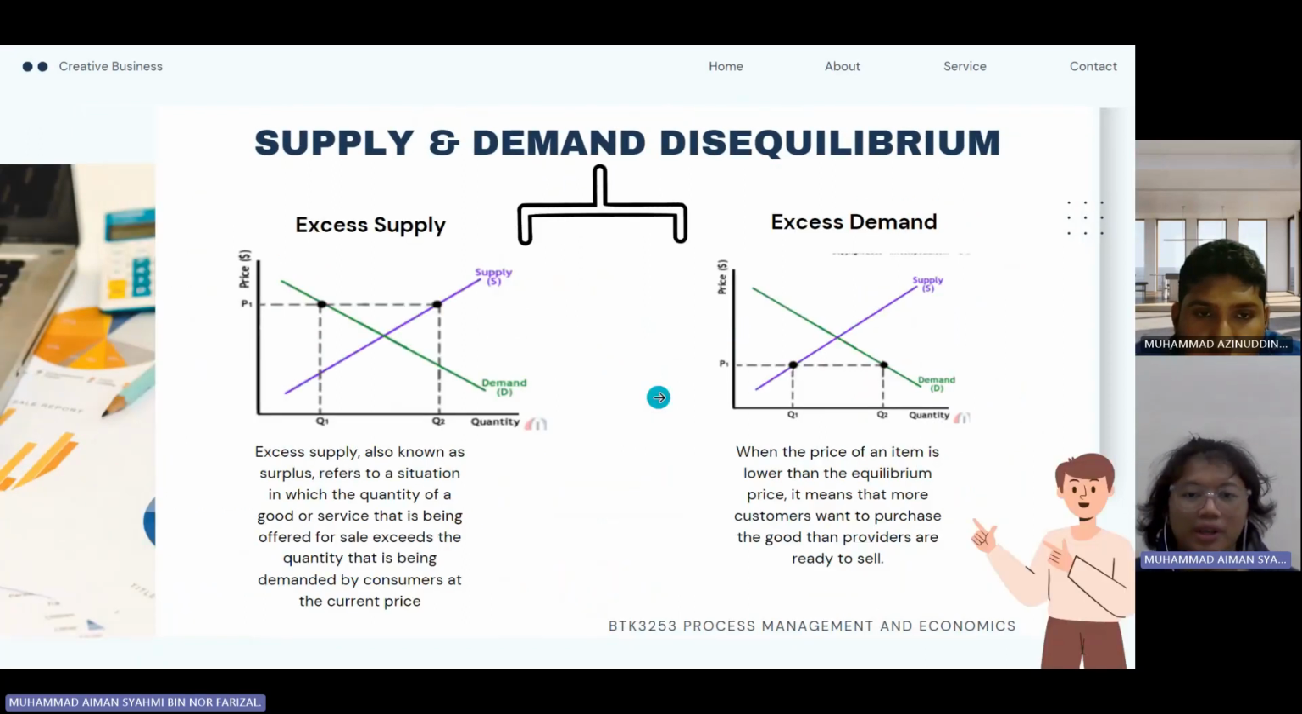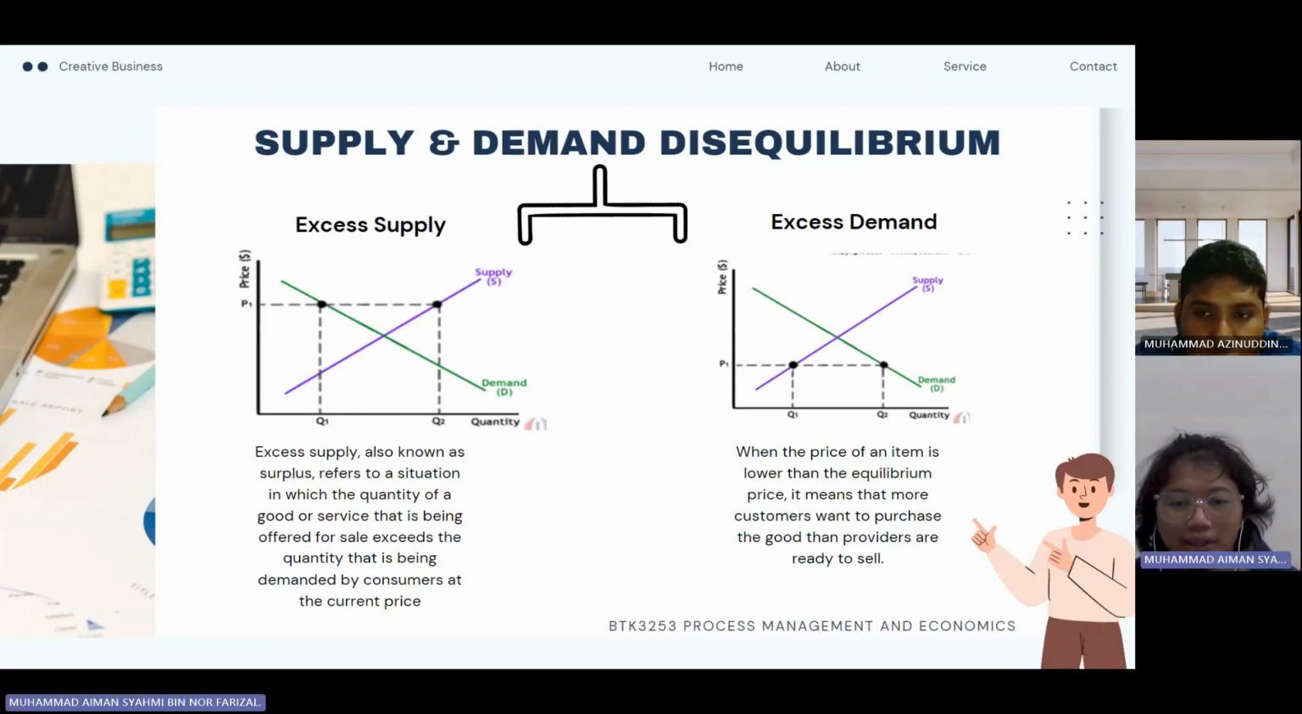So for the supply and demand disequilibrium, there are two graphs that we can see, which are excess supply and excess demand. Excess supply, also known as surplus, refers to a situation in which the quantity of a good or service that is being offered for sale exceeds the quantity that is being demanded by customers at the current price. So it will result in oversupply.